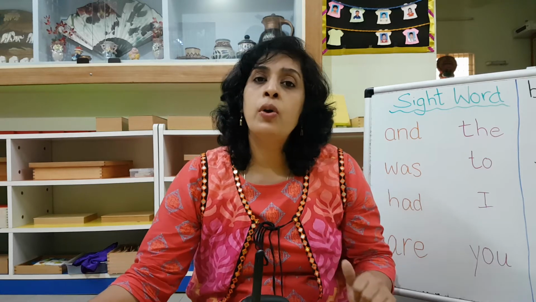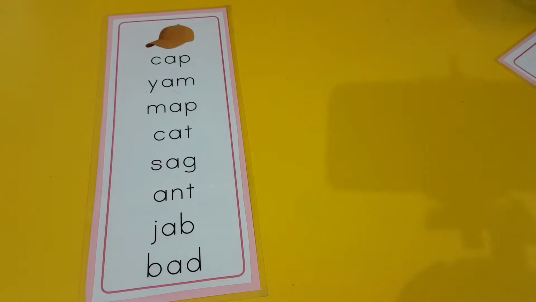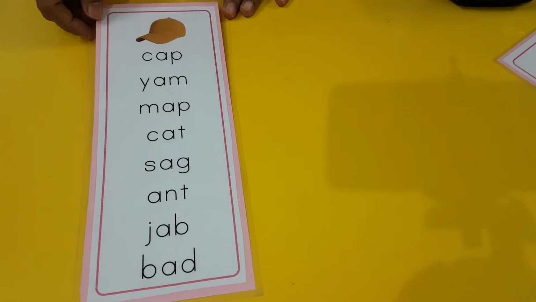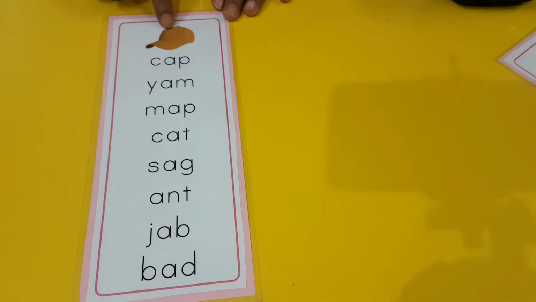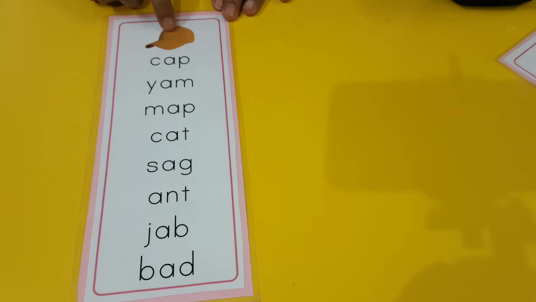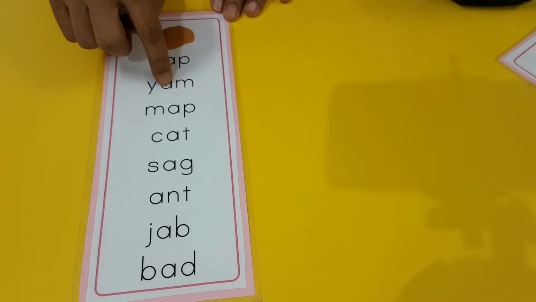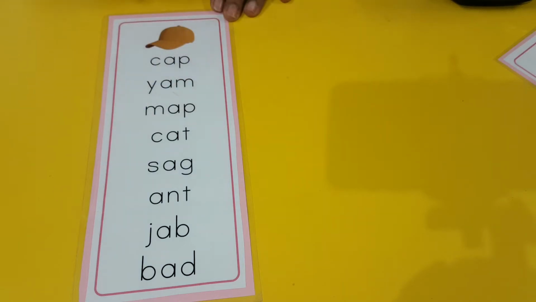But at school, you remember how you used to do? Come, I'll show you. Take a look. At school, once you have started reading, I will give you this pink series reading card, right? Everything there in that corner will be in pink color. So for example, what is this? It's a picture of a cap. So you come to know that when you say cap, everything is going to have a in the middle. A, a, a, a, a. Okay, like that. So all a words will be there in this.